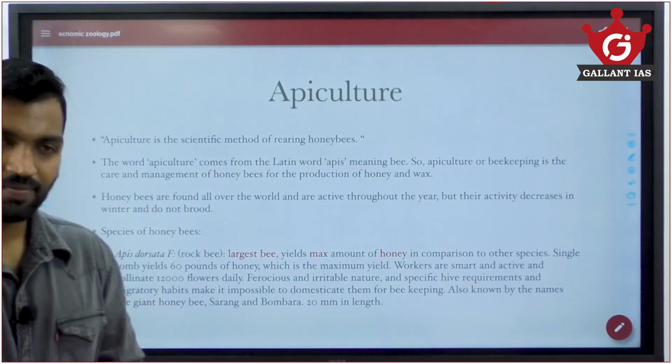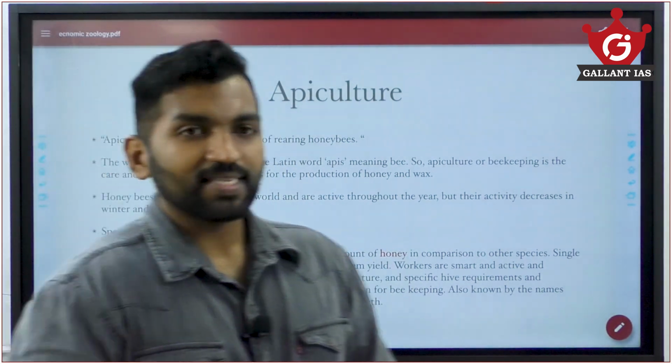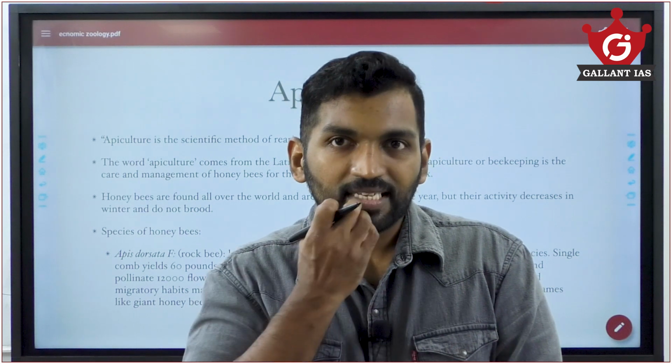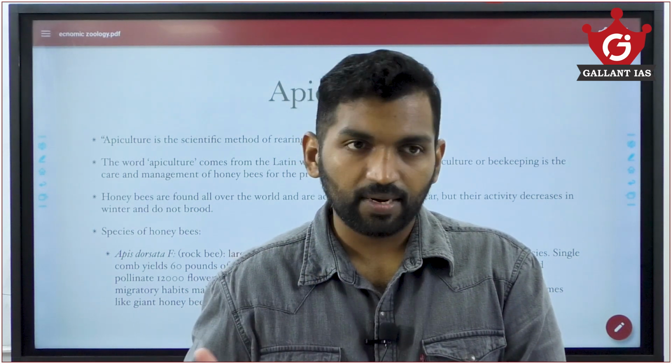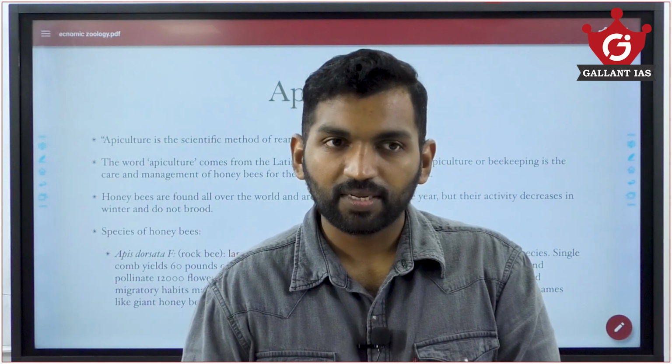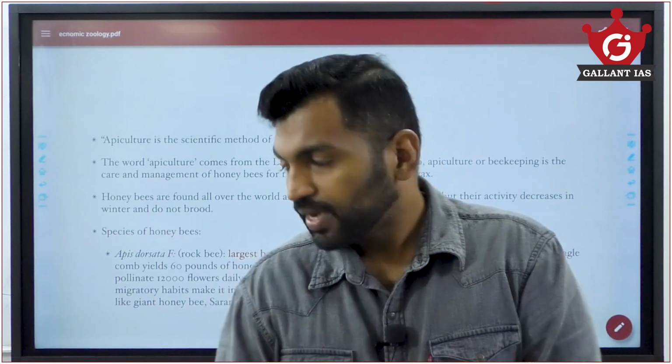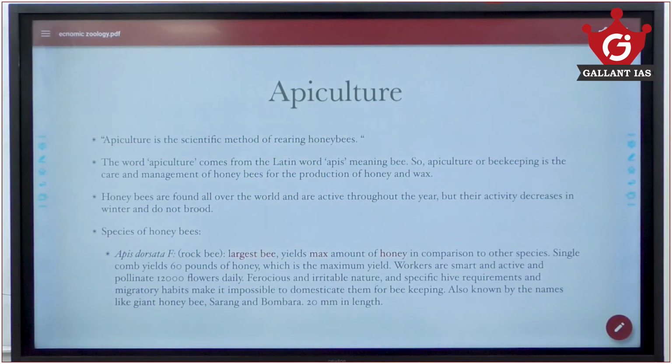So we'll start basically with apiculture. What exactly is apiculture? Rearing, management and caring of honeybees is apiculture. So what do we expect out of rearing or beekeeping? What is the final product that we are expecting? Is it honey alone or is it something else? Honey and beeswax. So apiculture is the scientific method of rearing honeybees.